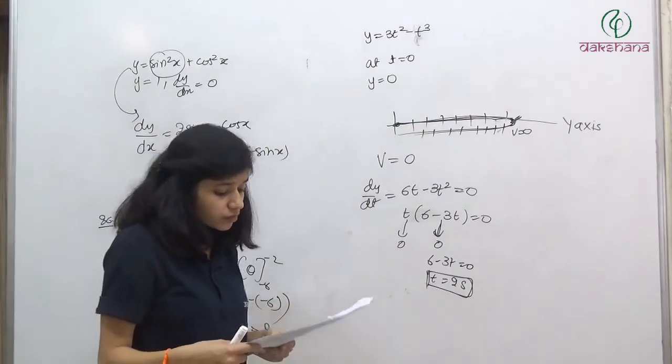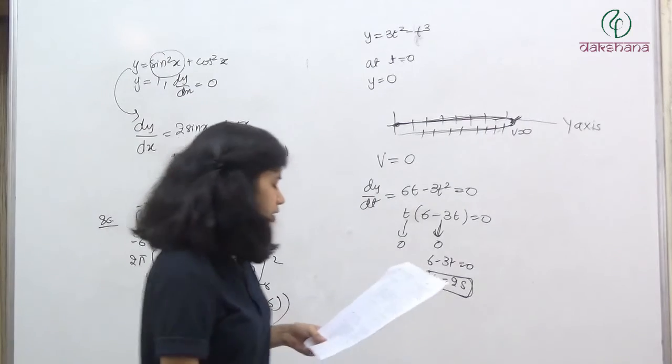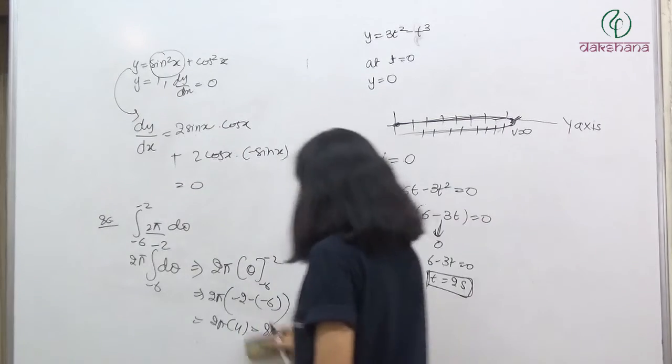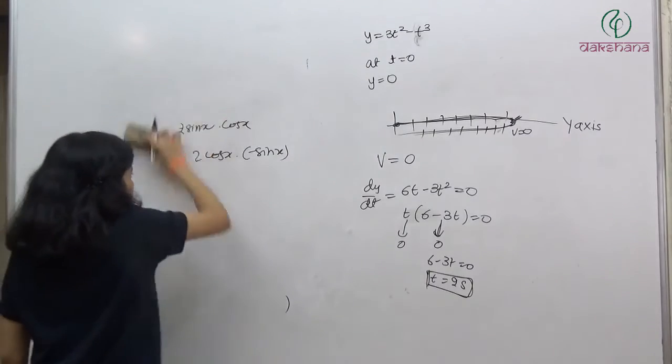Question number 88. If y is equal to x², then find out the integral of y dx from 0 to 1. This is also a very, very simple question.